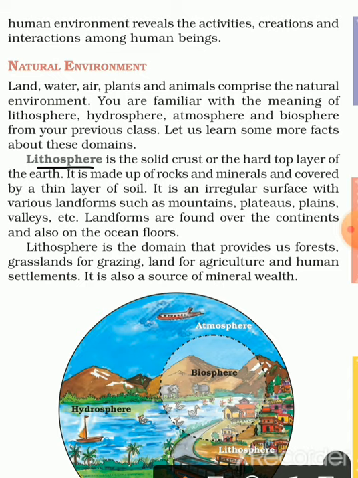The lithosphere is the domain that provides us forests, grasslands for grazing, land for agriculture and human settlements. It is also a source of mineral wealth.